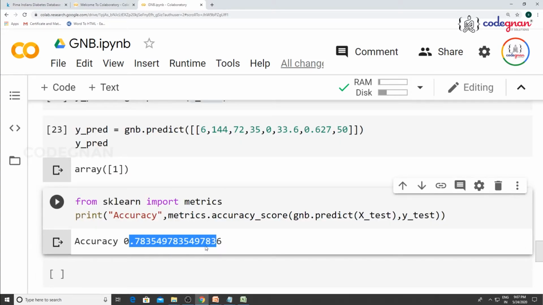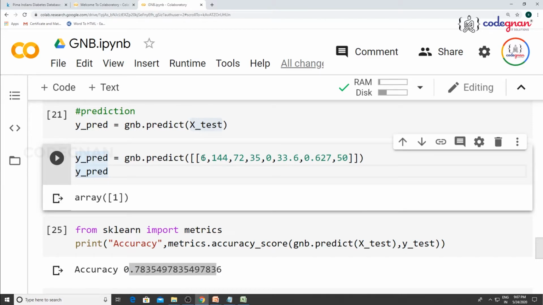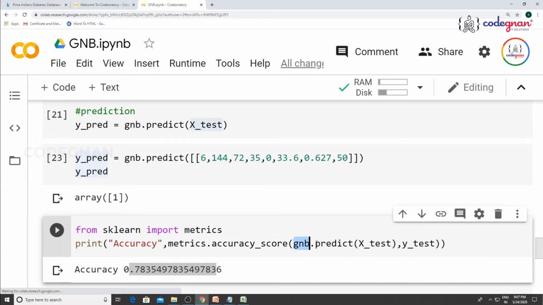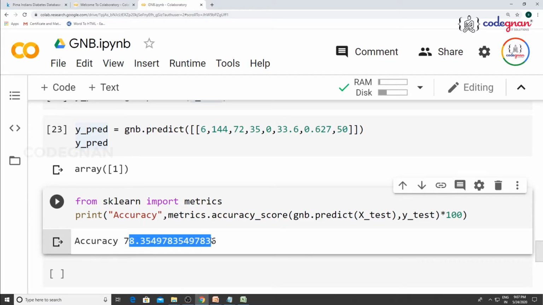78%. Why did I get an error over there? Because sometimes this collaboratory cannot understand. If you are giving prediction values here, it thinks you are giving some inconsistent value. So don't worry about that. You can directly give your model prediction values. If you want to see the output in the format of hundreds, you can multiply by 100. So you get the output accuracy in the format of 78%, which is a pretty good one.